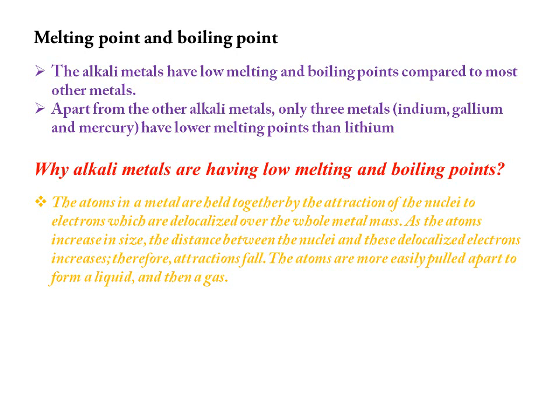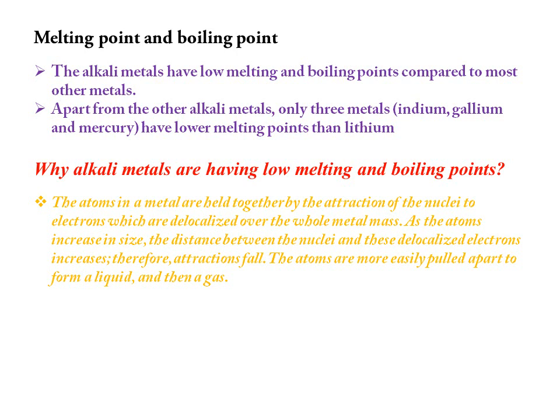Apart from the alkali metals, only 3 metals, indium, gallium and mercury, have lower melting points than lithium. Except these, all other metals in the periodic table have higher melting and boiling points.